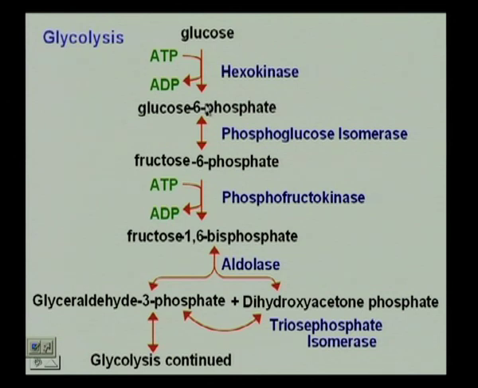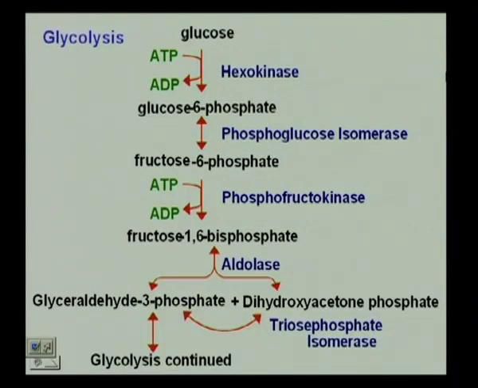That step is one way. That means once glucose enters the cell and forms glucose 6-phosphate, it is trapped into being broken down. If it is not required to be broken down, then glucose will actually go for storage as glycogen. But once it forms glucose 6-phosphate, it has to be broken down.